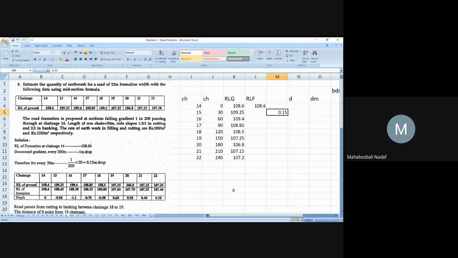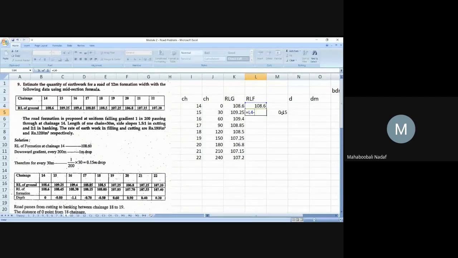So that is why it is a downward gradient. How much is the downward gradient? 1 divided by 200 into 30. What is this 30? Each chainage is 30. So that means 0.15. Is this step clear for everyone? Yes, sir. Okay. Now here, the next RLF is obtained by previous RLF minus this, because it is a falling or downward gradient.